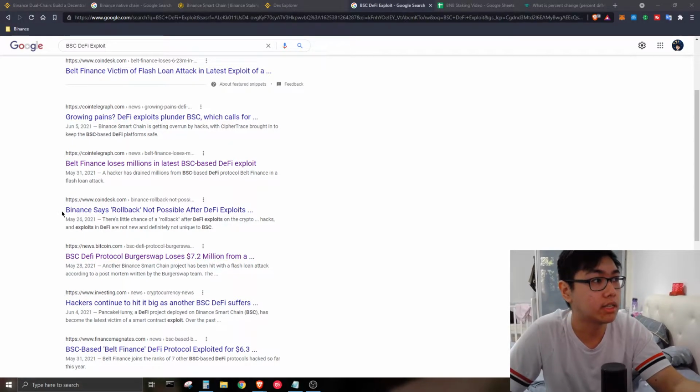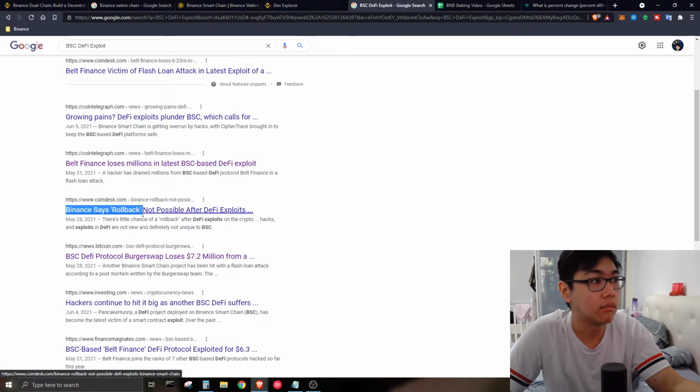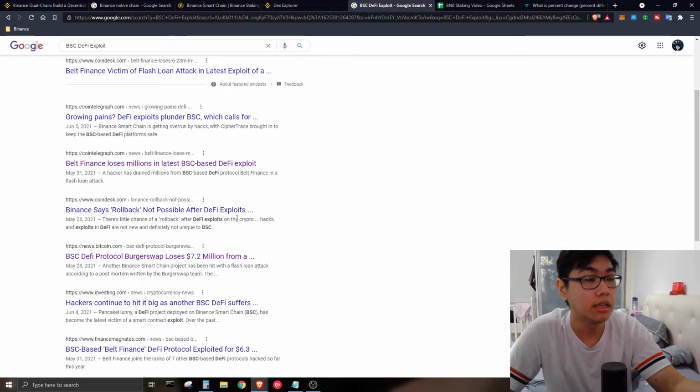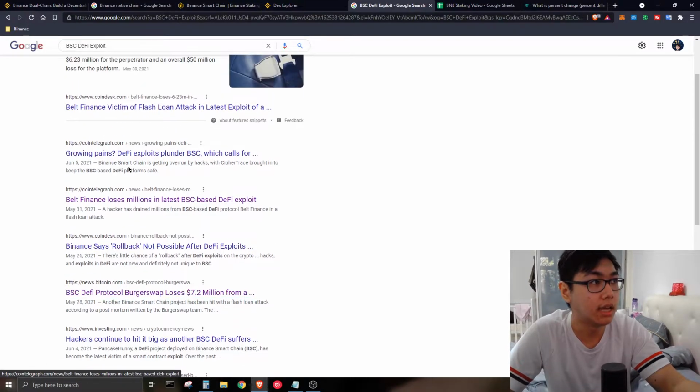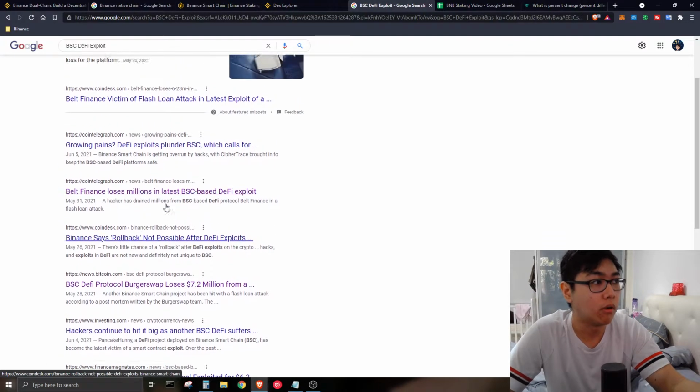And after that, as you can see over here, there's news saying Binance says rollback not possible after DeFi exploits. So there is no chance for you to roll back on the Binance Smart Chain, and CZ does not have the control to, let's say, roll back the whole ecosystem to January or whatsoever. They can't do it.